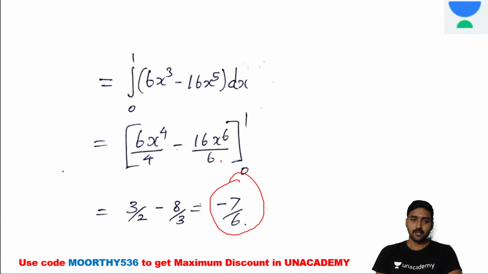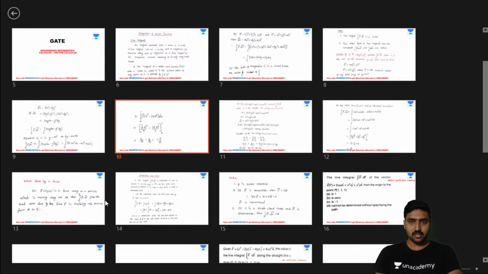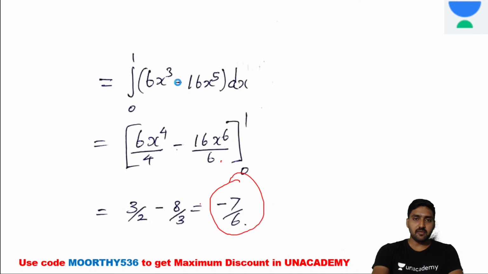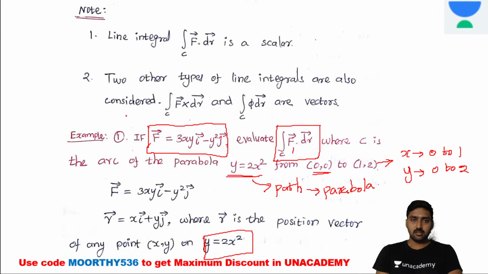Okay, fine. Now I will explain one previous question based on this model, then you will get it easily. I will show you one more question. Listen. In the previous question, they mentioned the value of f as well as the path. Here, what will be the path? The path is a parabola, a curve, right? Next one, the path is a straight line.